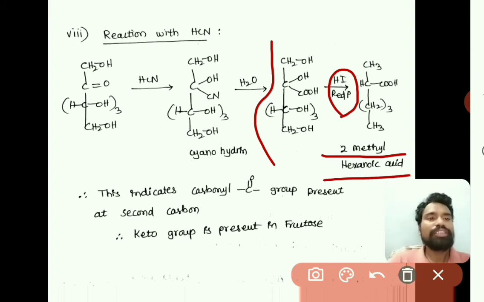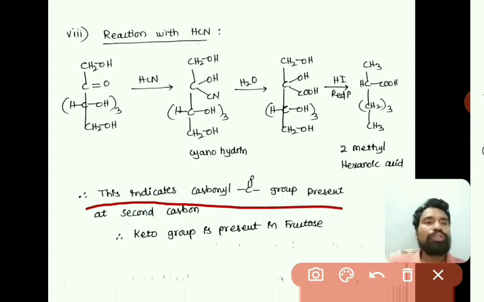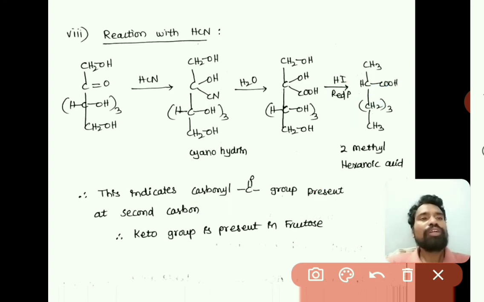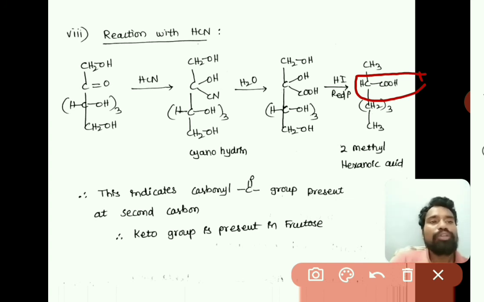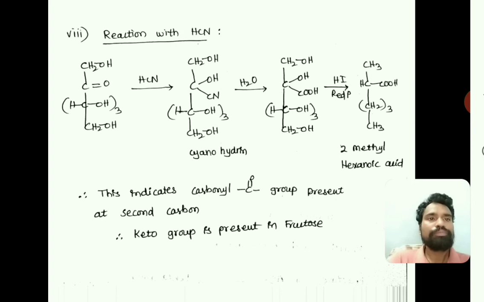2-methyl hexanoic acid. So this is indicating that there is a C double bond O group, a keto group, present at the second carbon, because as the 2-methyl hexanoic acid is forming when it is reduced with HI and red phosphorus, automatically the first carbon is CH3 and the carbonyl group is present at second carbon. So when a carbonyl group is present at second carbon, automatically it's a keto group. So keto group is present in the fructose.